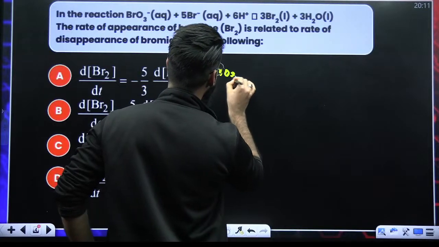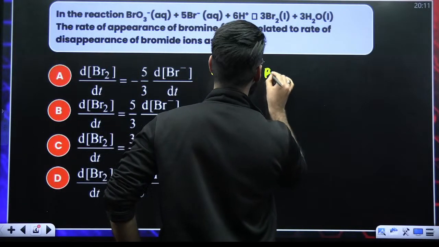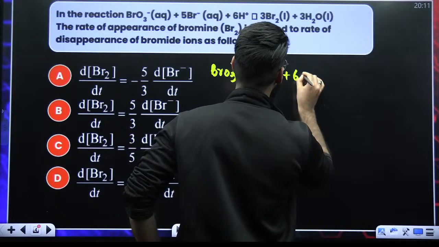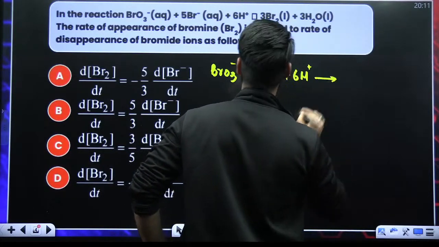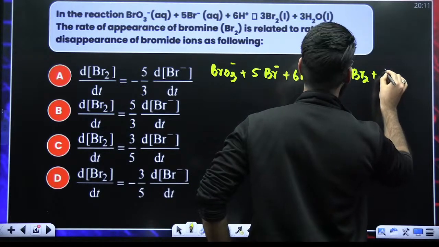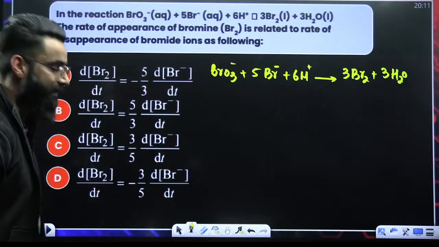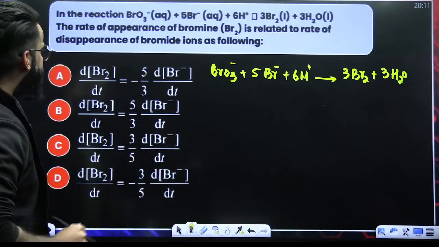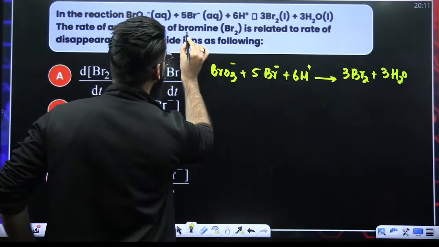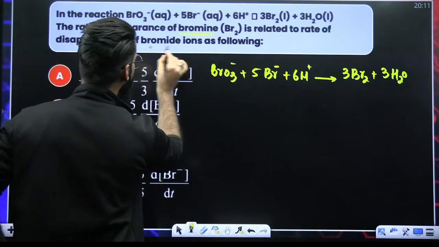We are given the reaction BrO3⁻ + 5Br⁻ + 6H⁺ gives 3Br2 + 3H2O. This is our reaction. My dear students, the rate of appearance of bromine, Br2, is related to the disappearance of Br⁻.